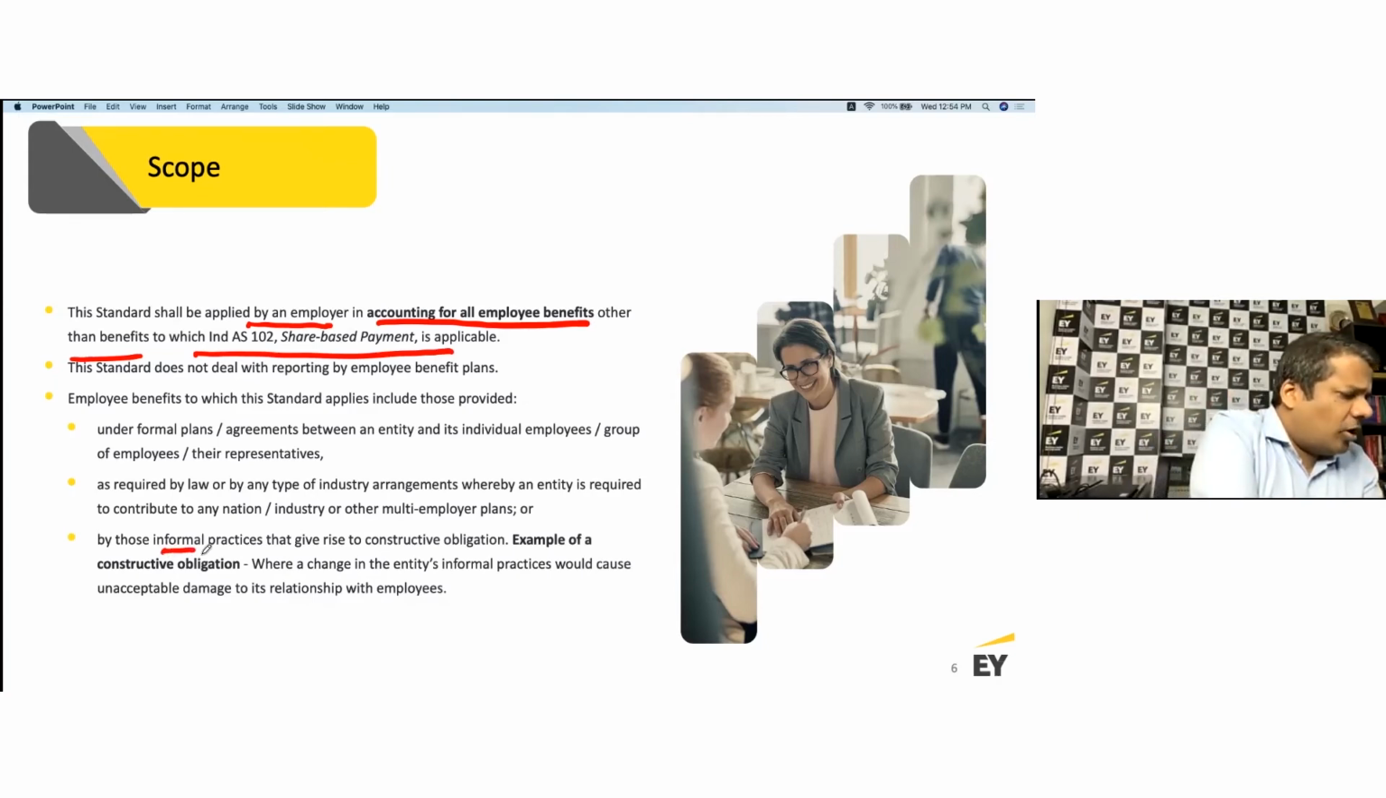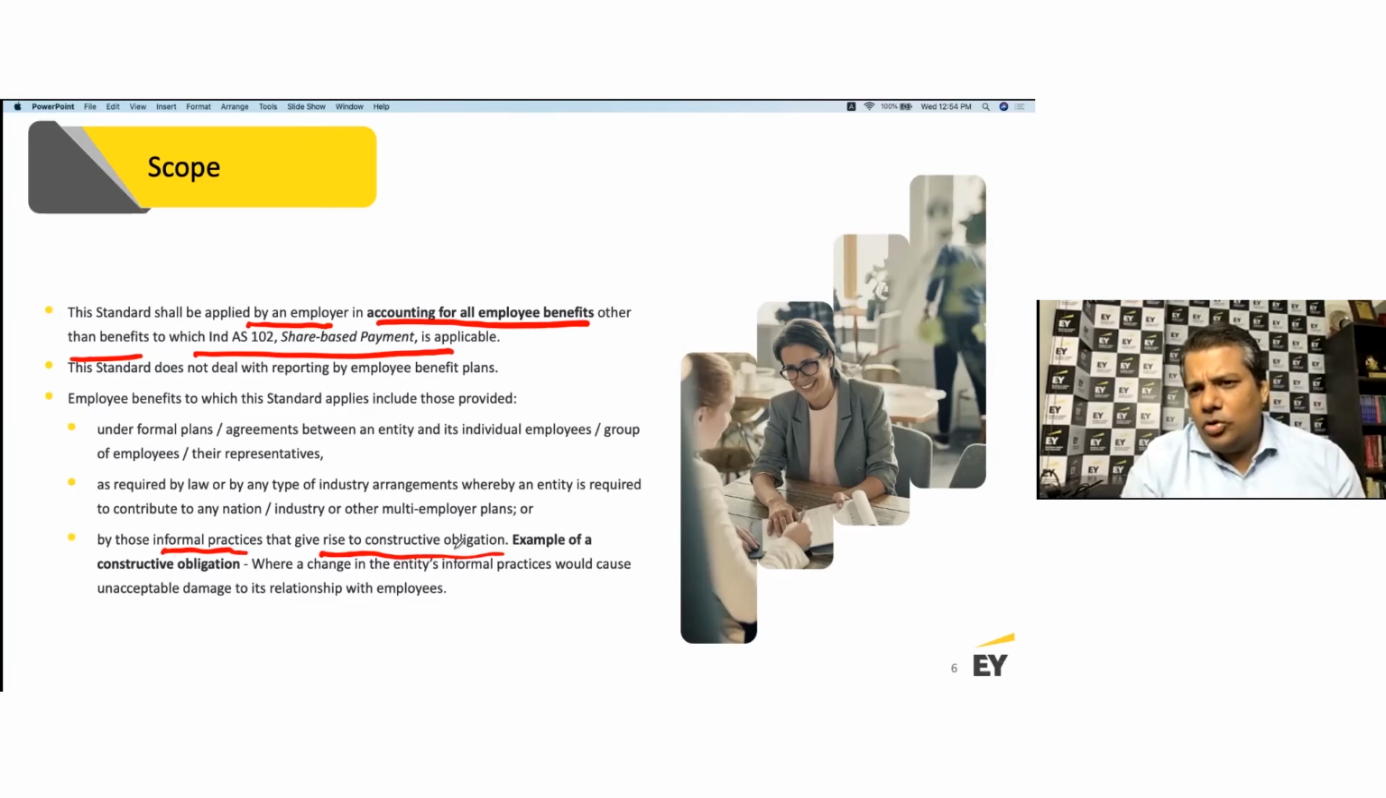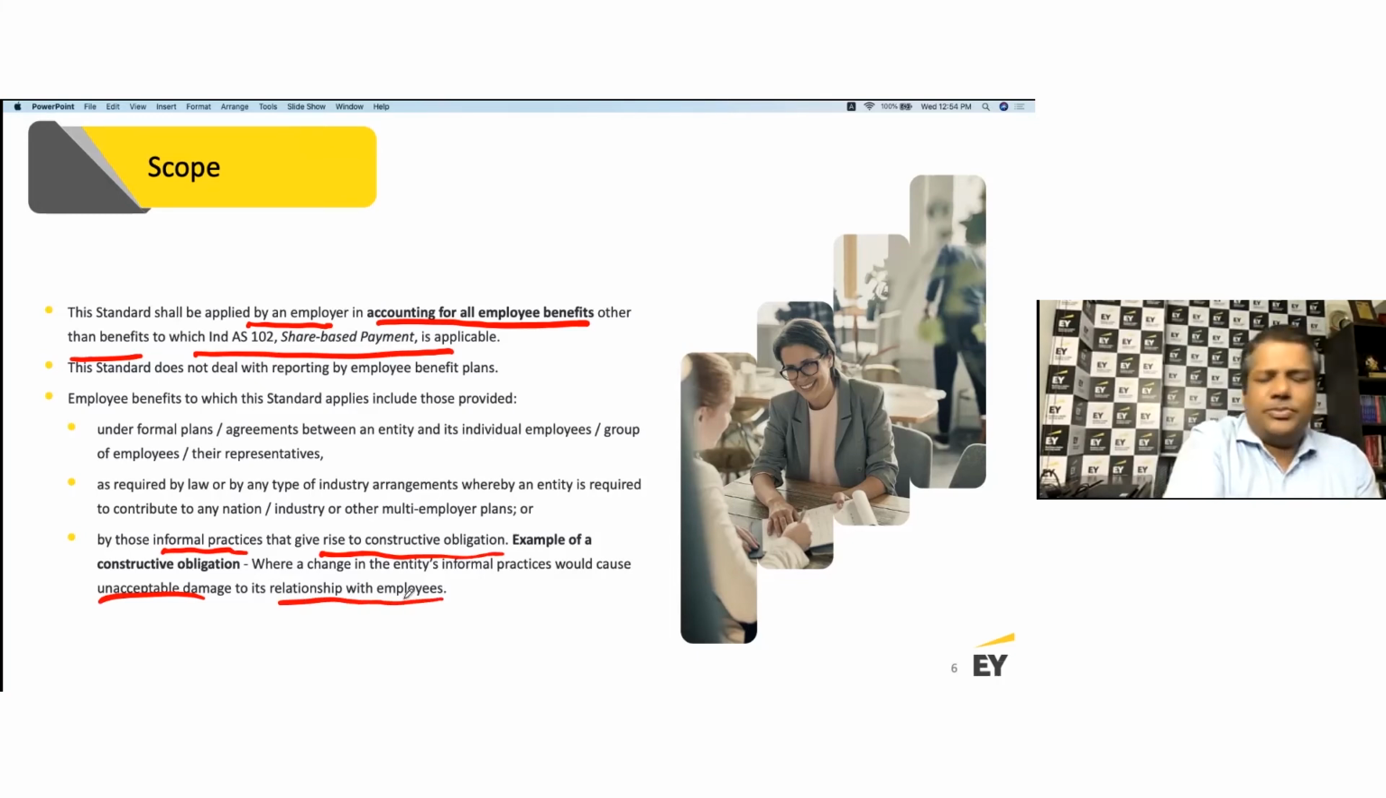Also covered are informal practices that give rise to constructive obligations. Even though you don't say that in the offer letter, we know that if an employee completes 5 years of service, you're going to reward that employee with X amount of incentive, right? Now, if that is an established practice in the company, that becomes a constructive obligation, unless you decide to do it otherwise, which would cause unacceptable damage to the relationship. So if you want to change it, you have to do it in a very structured manner. Otherwise, it creates a strain between the employer and the employee.